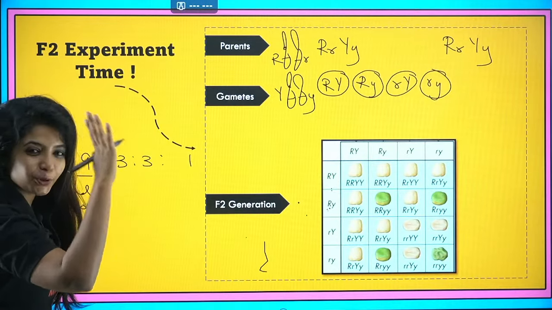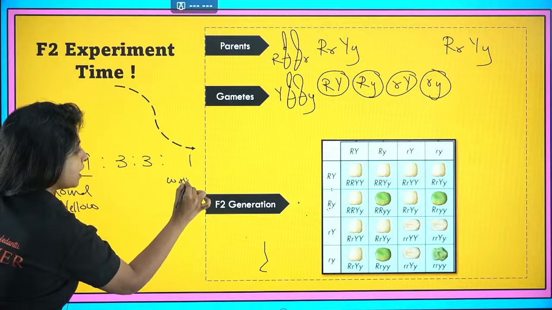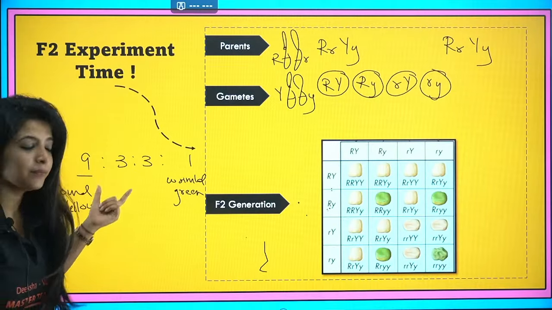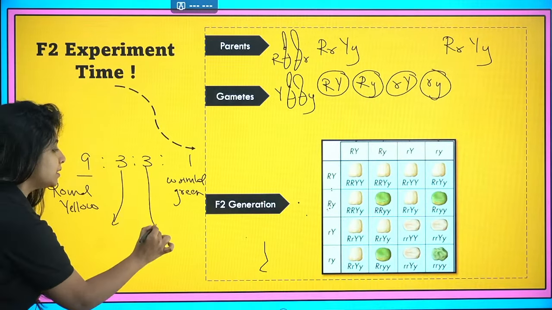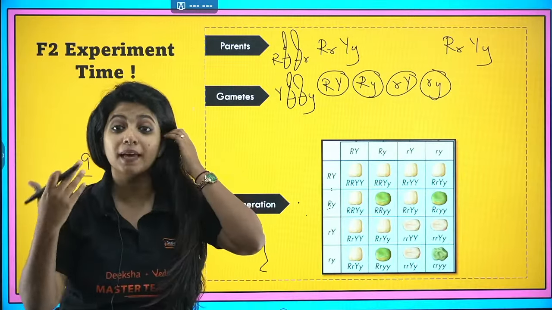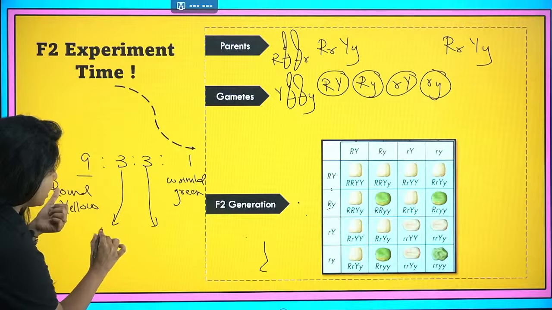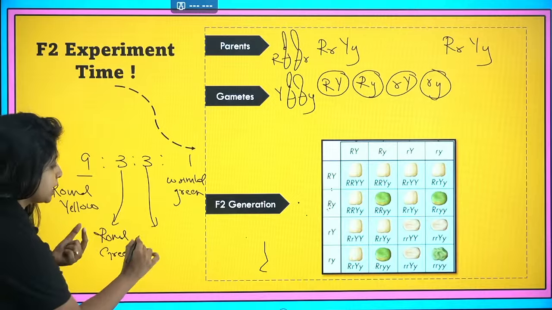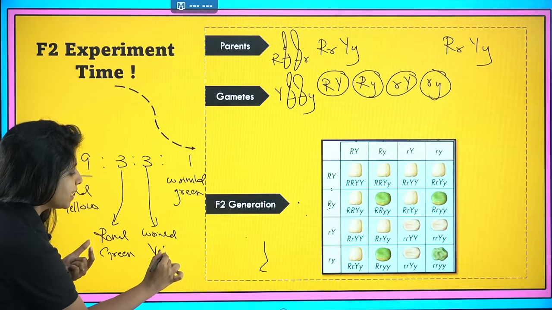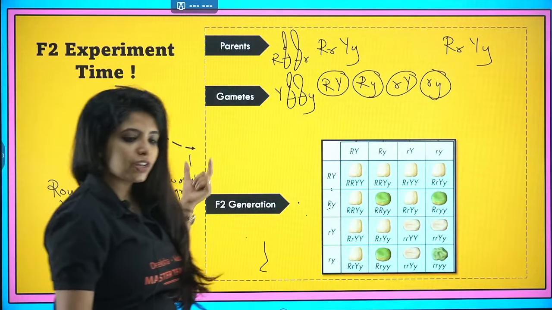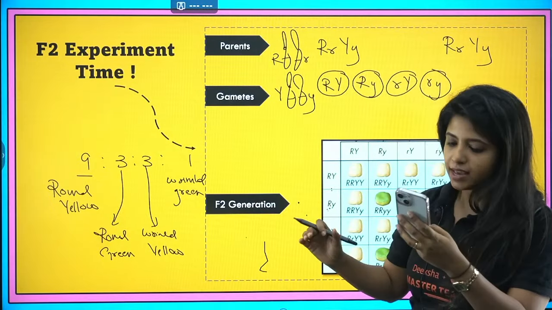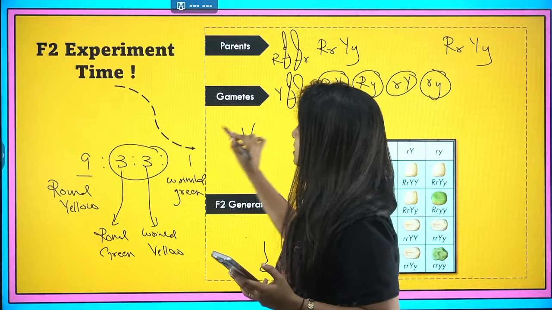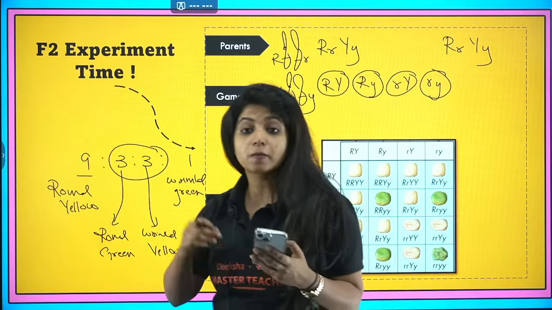1 of them is going to show the recessive trait. What was the recessive trait? Ma'am, it was wrinkled and green. Okay, what about this 3:3? They are going to show non-parental character, something that was not there in the parents, something new. So round was with yellow until now, so let's make round with green this time. Wrinkled was with green, so let's make wrinkled with yellow this time. And that's how you remember 9:3:3:1. These 2 things are non-parental. That means out of 16, 3 plus 3, 6 of them are going to show non-parental character.